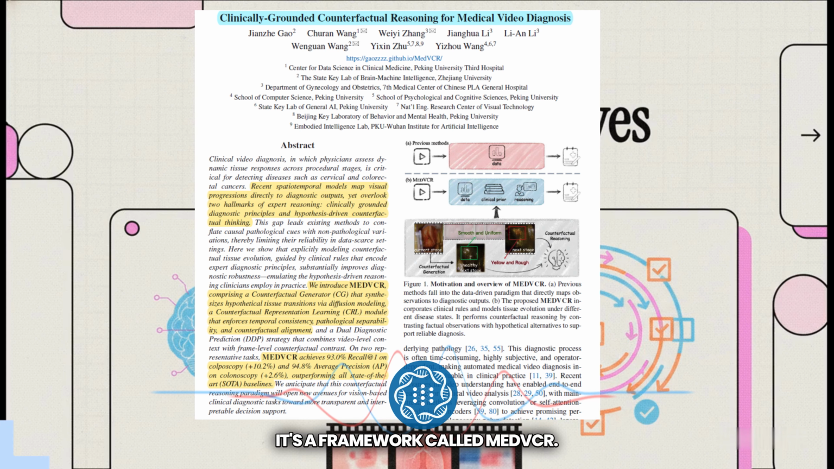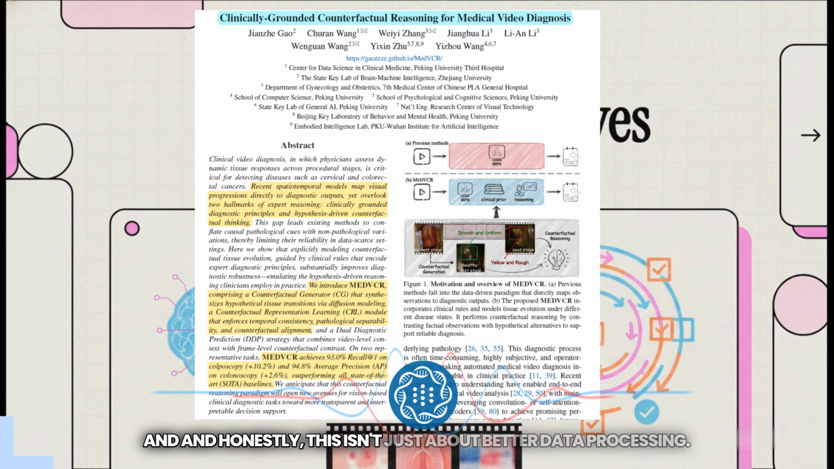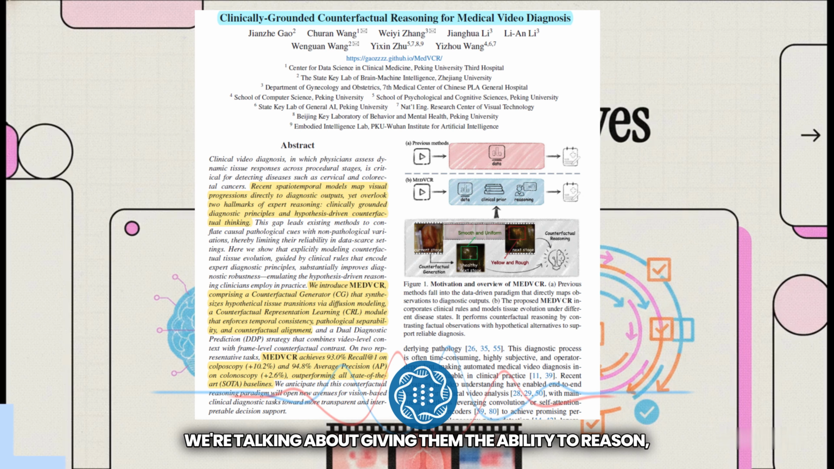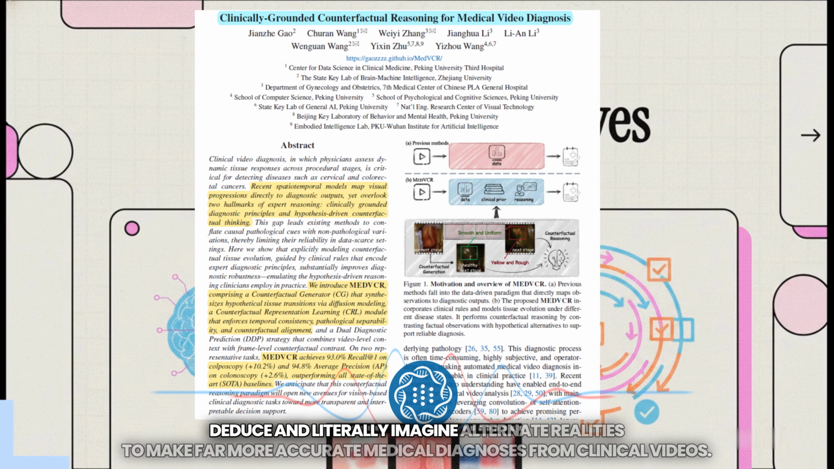It's a framework called MEDVCR. And honestly, this isn't just about better data processing. It's about fundamentally changing how machines think. We're talking about giving them the ability to reason, deduce, and literally imagine alternate realities to make far more accurate medical diagnoses from clinical videos.